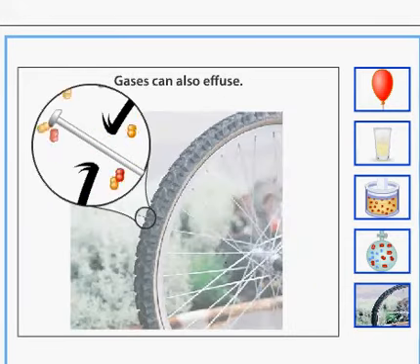Gases can escape containers through tiny holes in a process called effusion. This occurs when a bicycle tire is punctured.